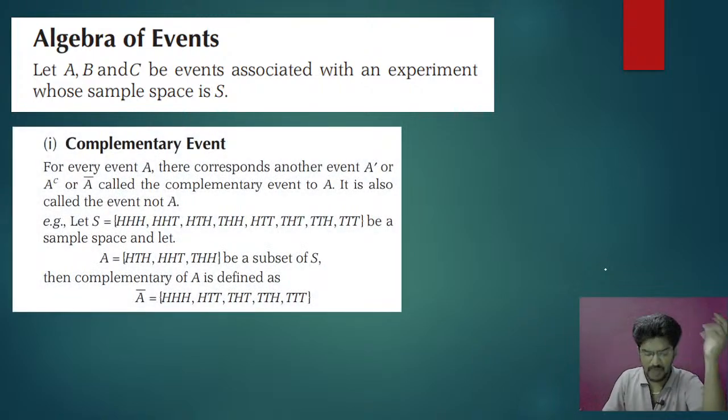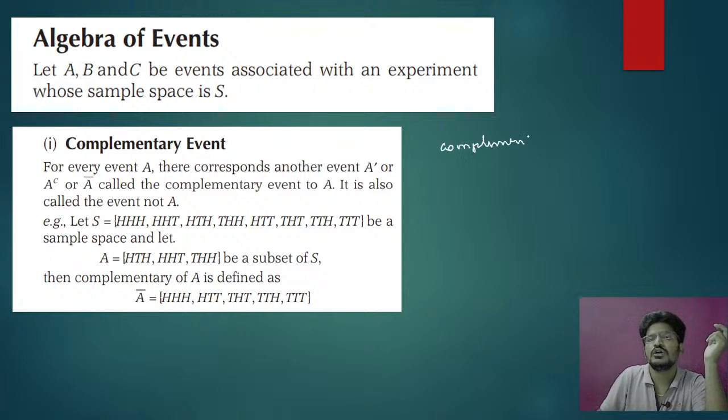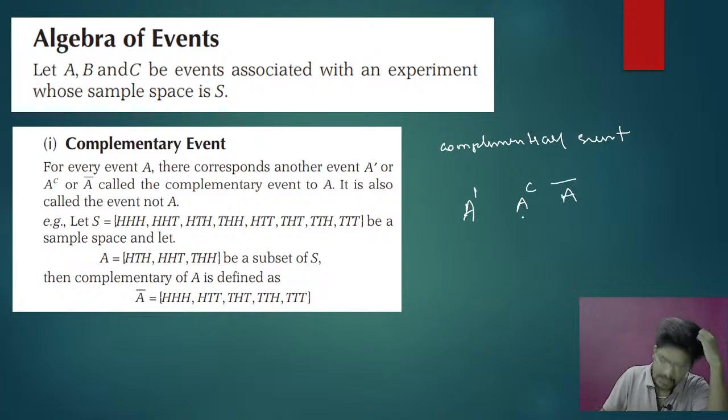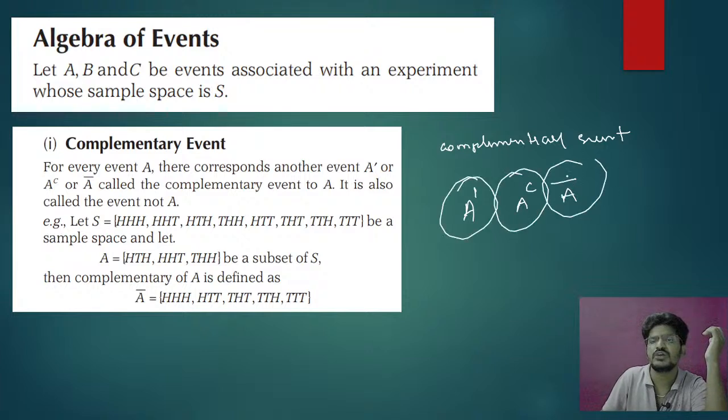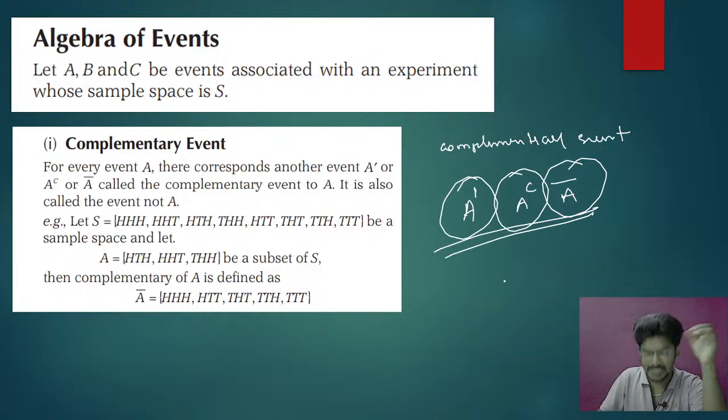In the algebra of events, the first one is complementary event. Already you know what a complement set is. A complement set is given by A dash, A to the power of c, or A bar. These are the notations of complement of a set. Complementary set means the elements which are not present in that set.